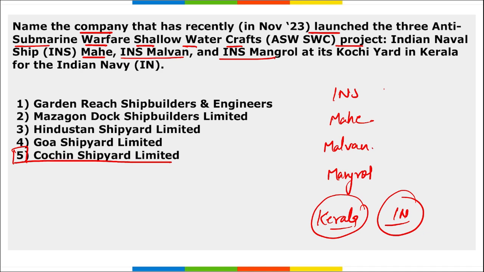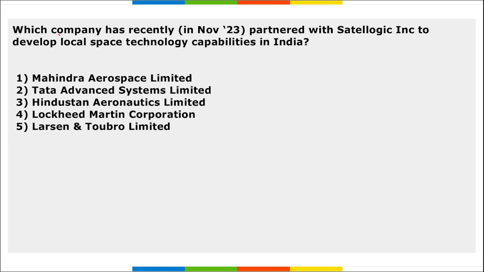Right? Next, which company has recently partnered with Stellogic Incorporation to develop local space technology capabilities in India? That is Tata Advanced Systems Limited. Right? Tata Advanced System Limited recently partnered with Stellogic Incorporation to develop local space technology capabilities in India. Right? Next,